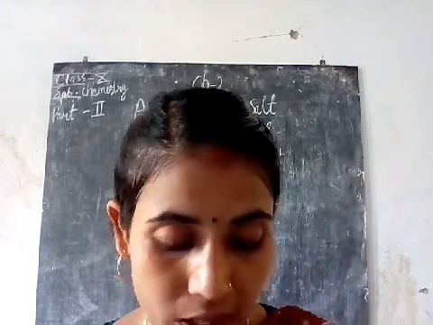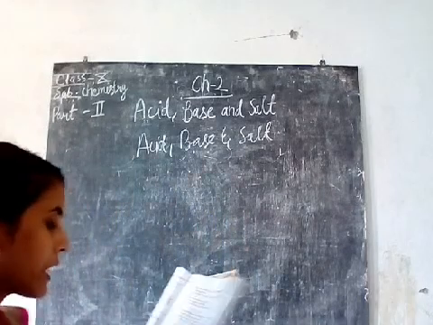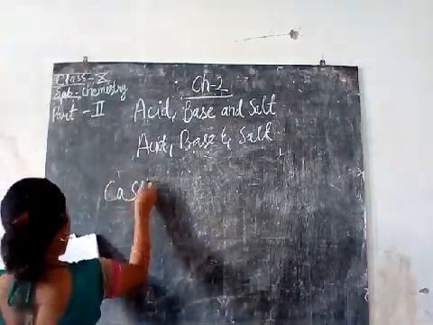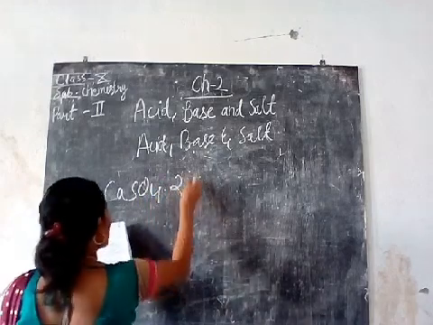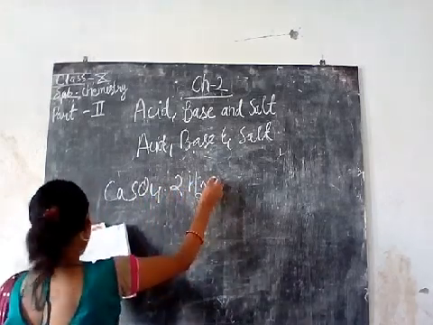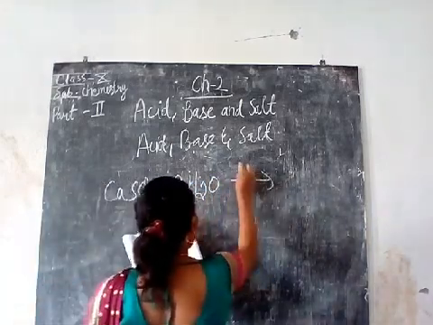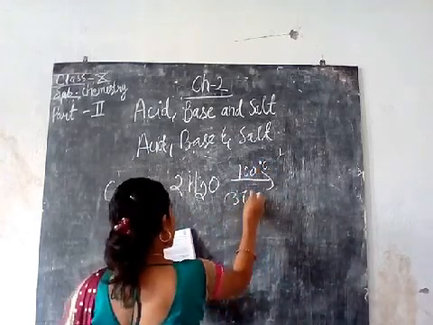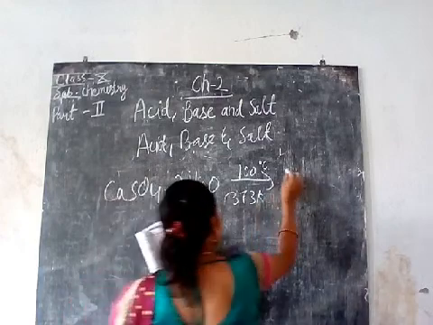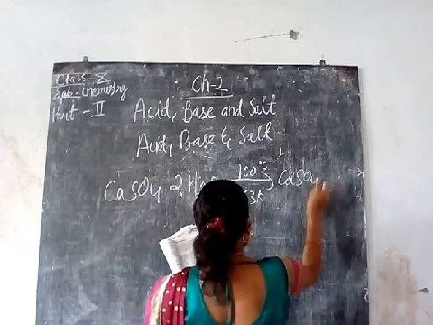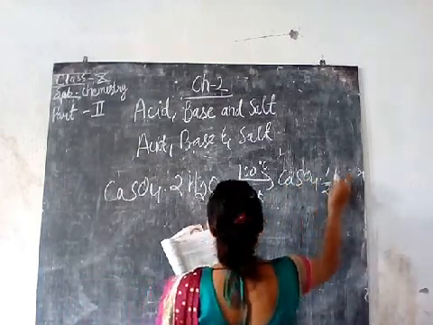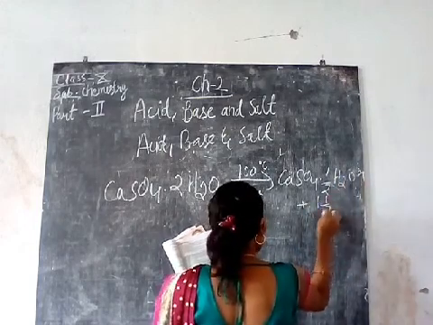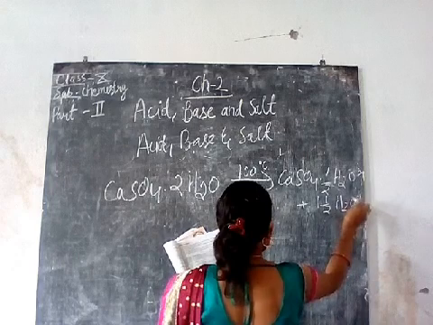Plaster of Paris can be prepared from calcium sulphate dihydrate, CaSO4.2H2O, when heated to 100 degrees Celsius, that is 373 Kelvin, into CaSO4.1/2H2O plus 1 and a half H2O released.